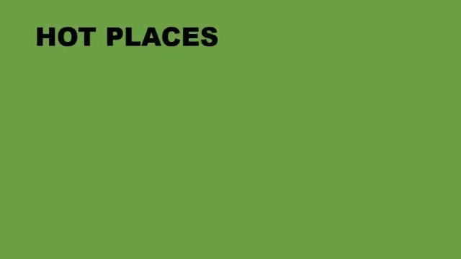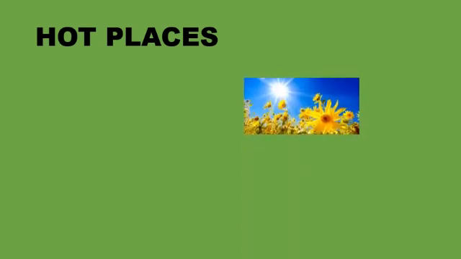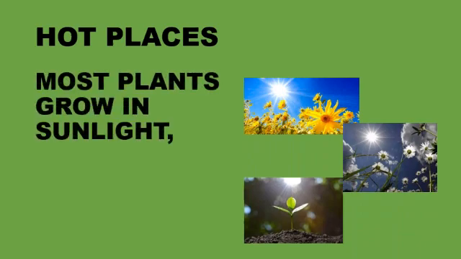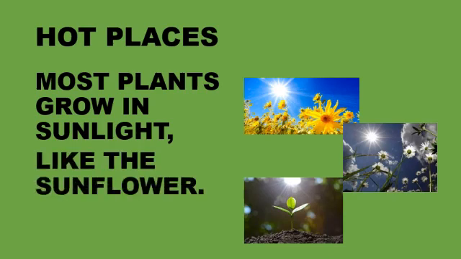Now we will discuss hot places. Plants that can grow in hot places. You can see here many plants that can grow in hot places. Most plants grow in sunlight, like the sunflower.